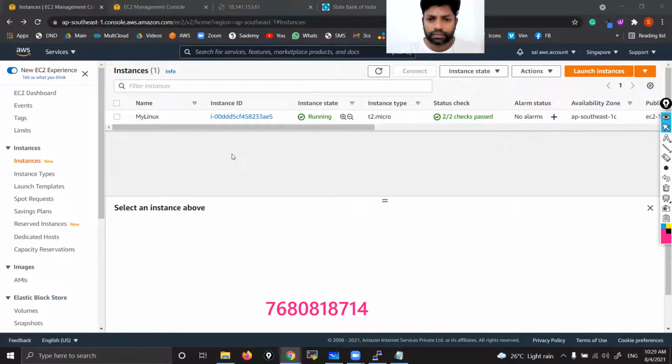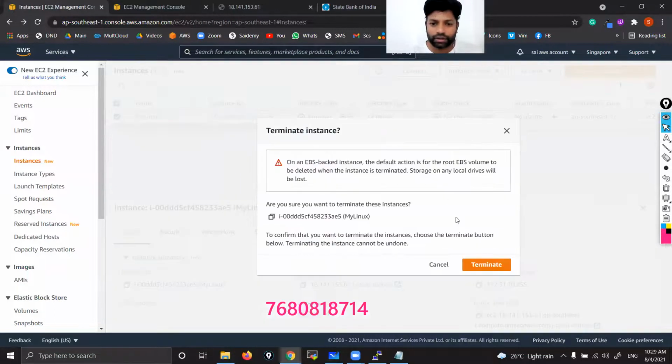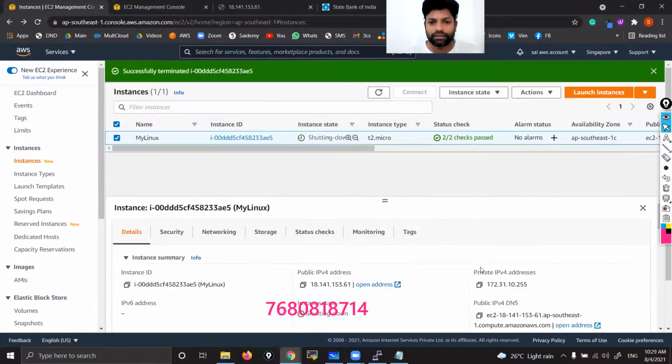Is there any way to put all the green ones on one side? No. That is just to identify; we can't change that. Okay. Once we finish work, just terminate the instances. That's it.